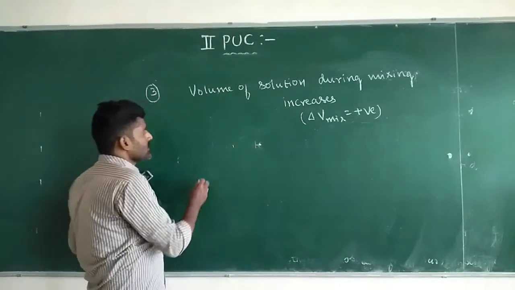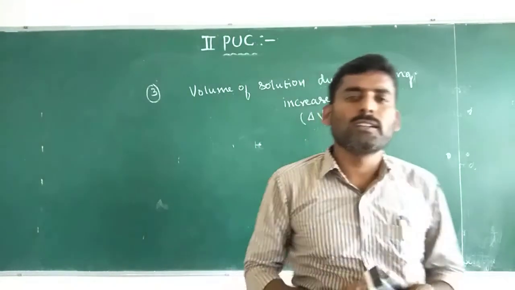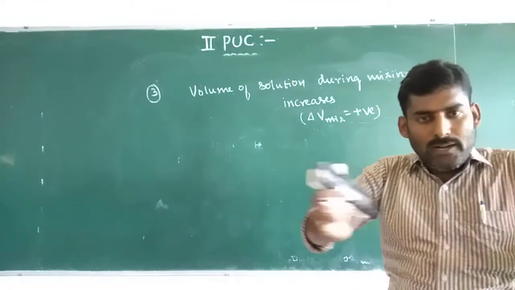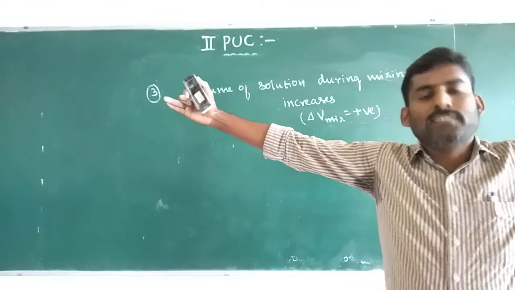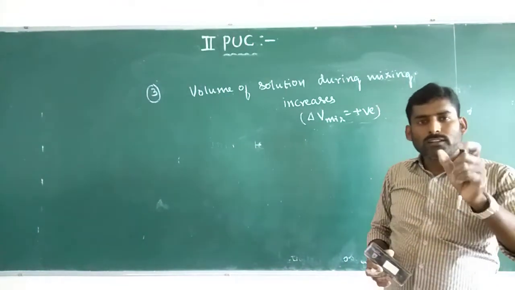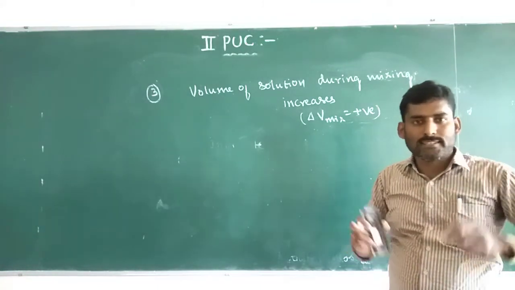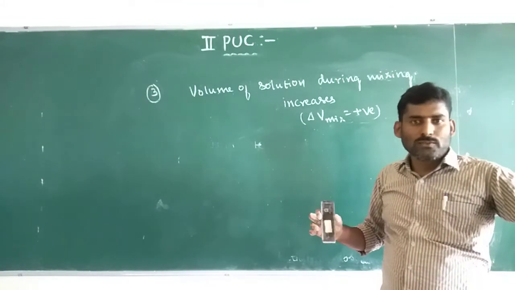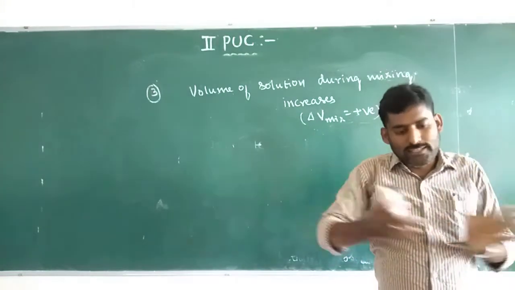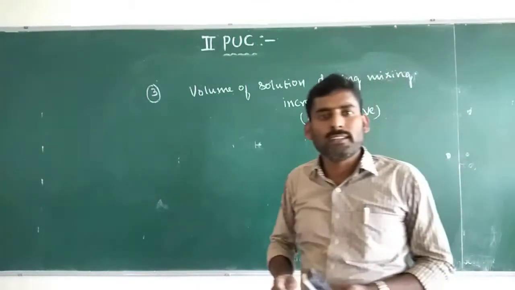That is because very weak intermolecular forces of attraction are present in the mixture or solution, so the molecules remain at larger distances. Hence, the volume increases. When the intermolecular forces of attraction between the molecules in the solution are very weak, the two components remain at larger distances. So the distance between the molecules increases, and when the distance between the molecules in the solution increases, the volume also increases.